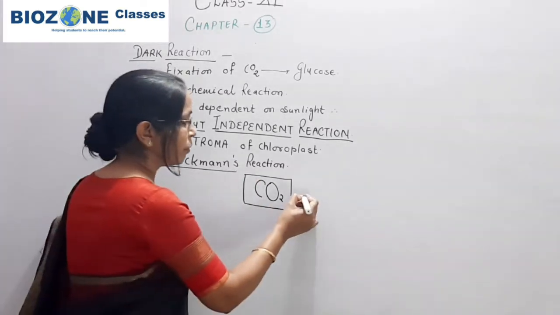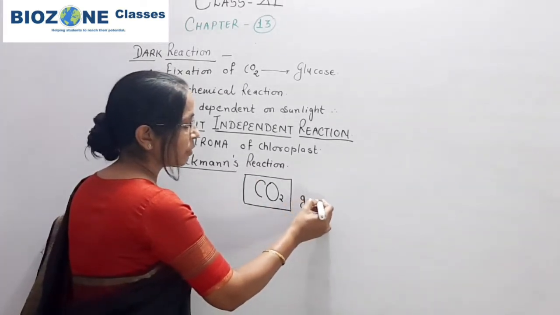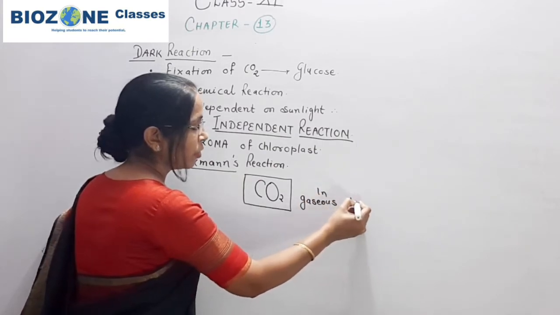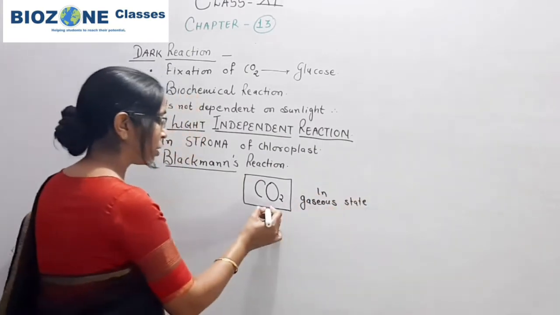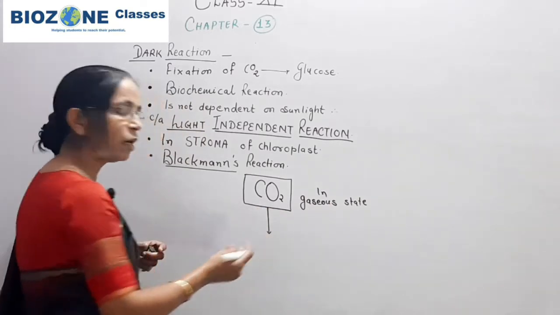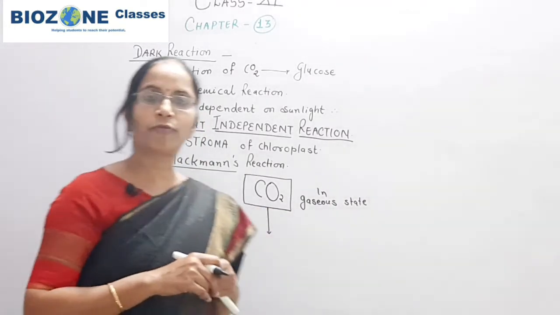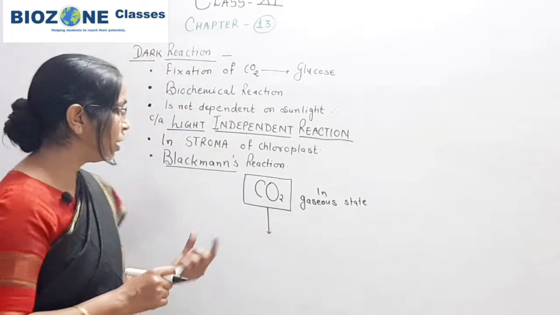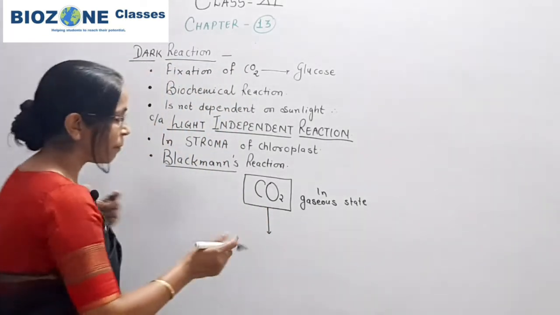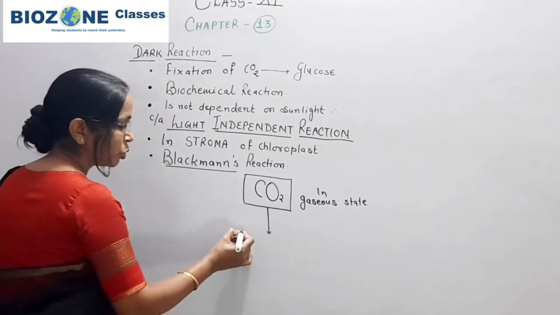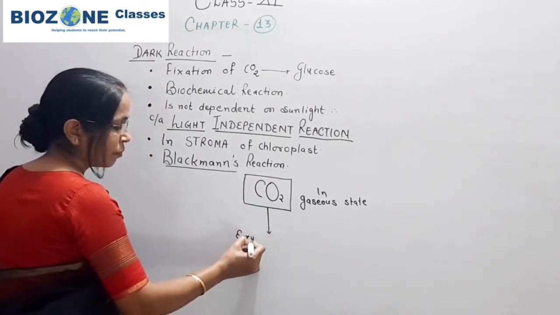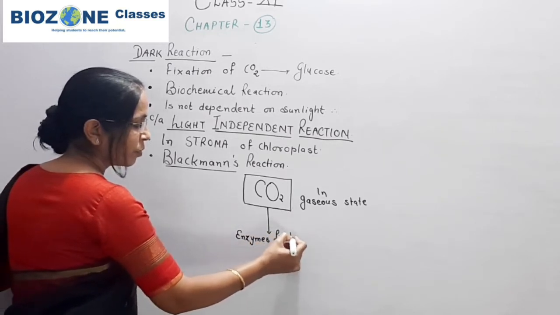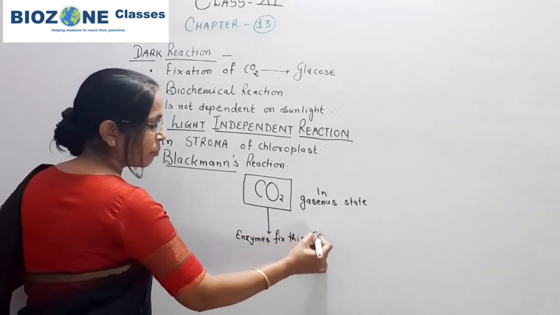Carbon dioxide is present in gaseous state, and via stomata it enters the mesophyll cells of the leaves, and then it enters the chloroplast. In the chloroplast, the stroma contains the enzymes. So these enzymes fix this carbon dioxide.